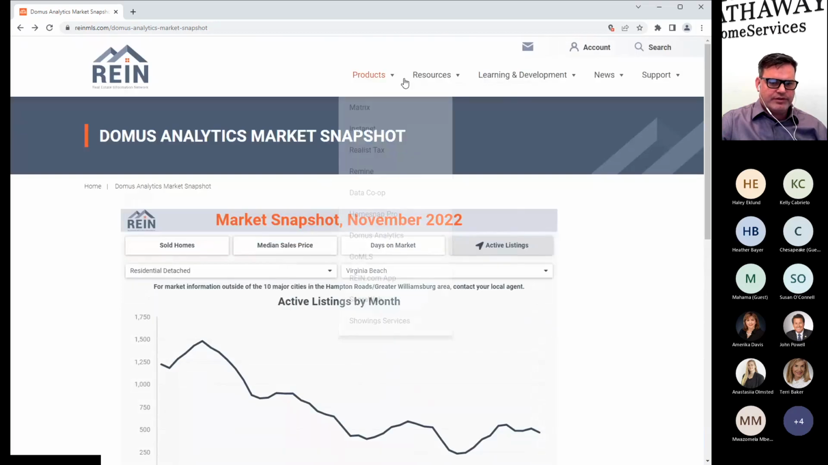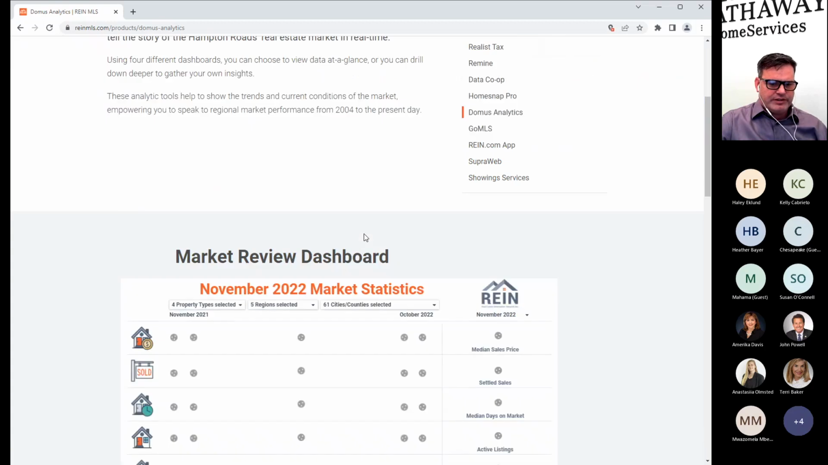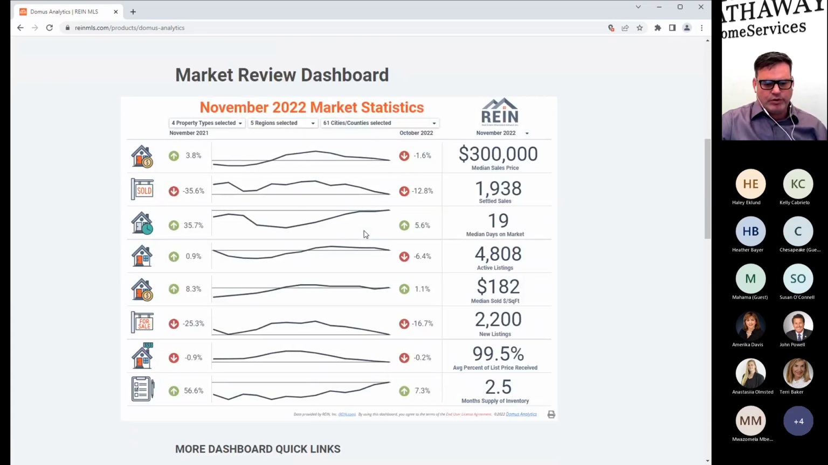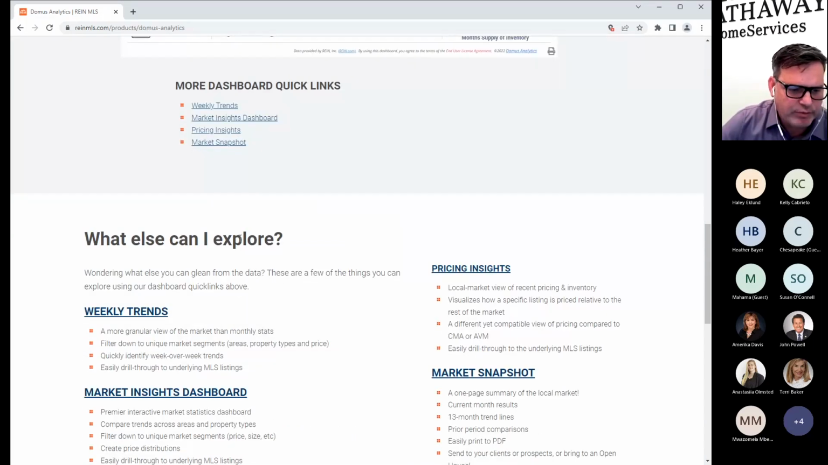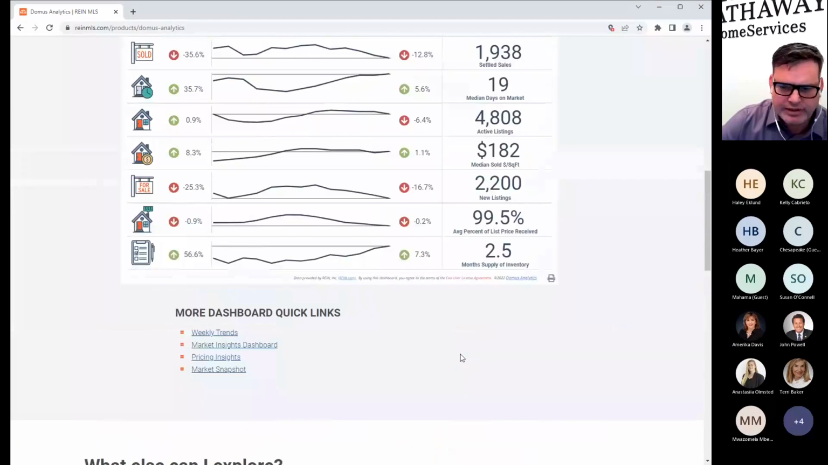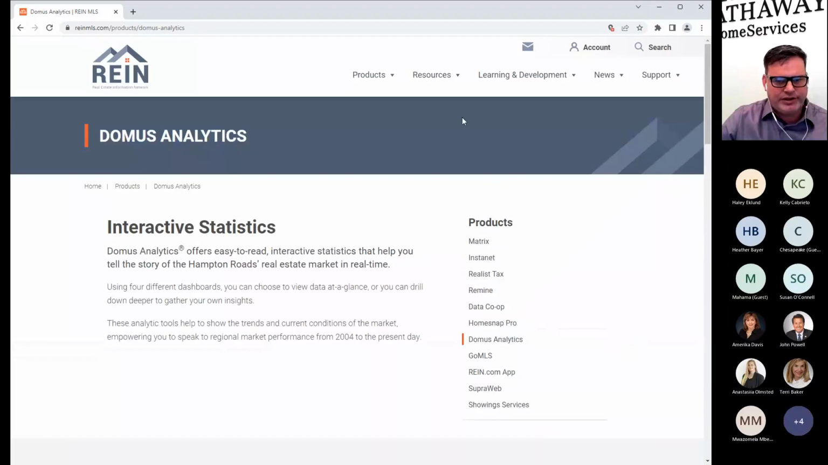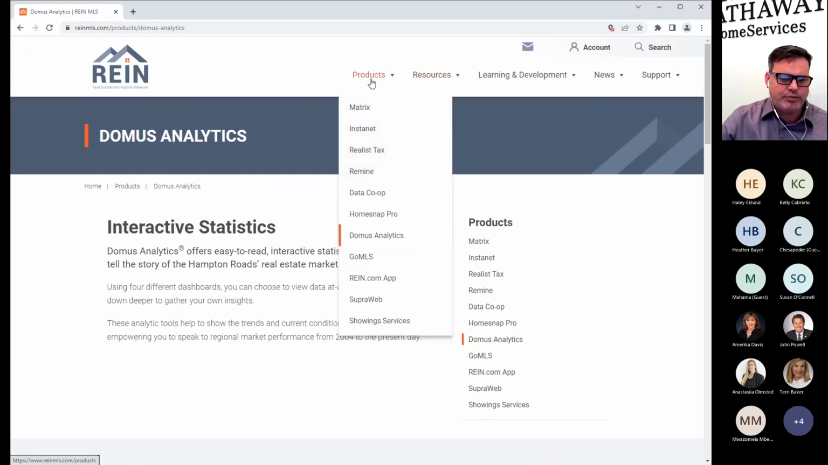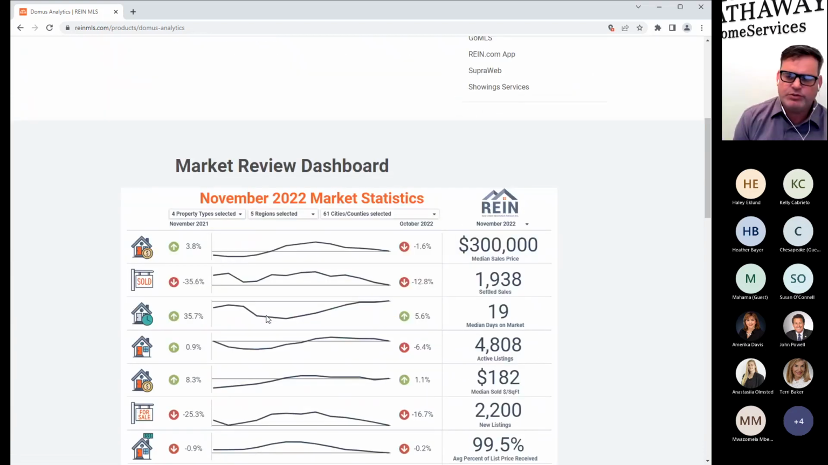I think I got myself confused here. So let's go here. All right, Domus Analytics, back to that market dashboard. And you see those 4 tools right down here. All right, here's some little breakdown on what they have if you're looking for those. But again, this has been recorded, so you'll be able to go in there and look at these. You can also just go in there and start to interact with it. Go to products, go to Domus Analytics, and just start plugging in the areas that you work.